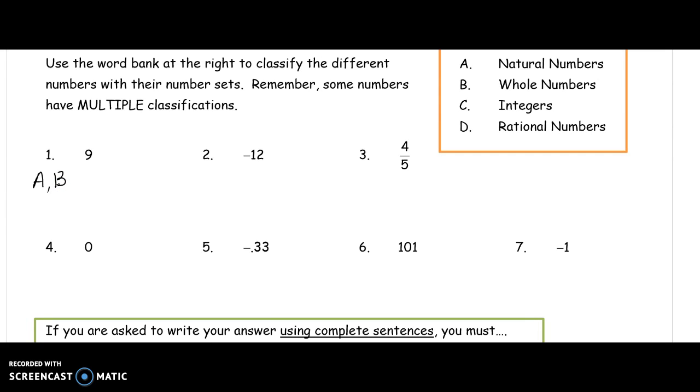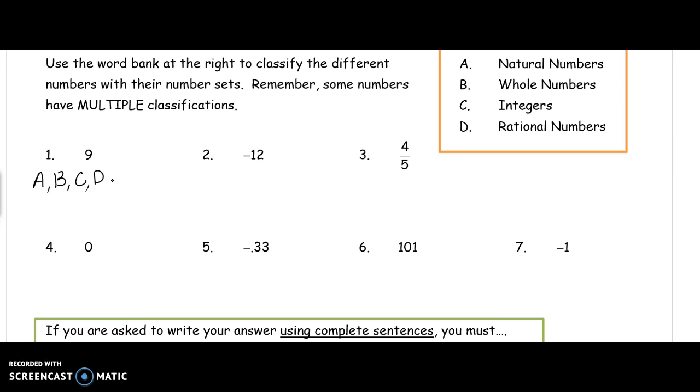The only one that we can't say it is an integer, right? Because, oh, it is an integer. I'm being silly right now. It is an integer because it's the whole numbers and their opposites. And then it is also a rational number because it's not being divided by 0.